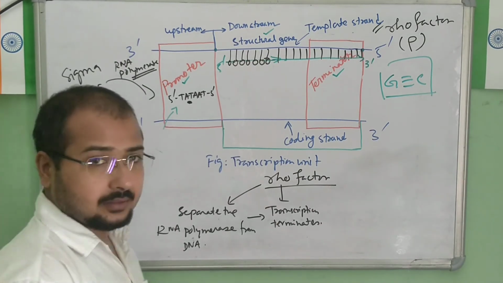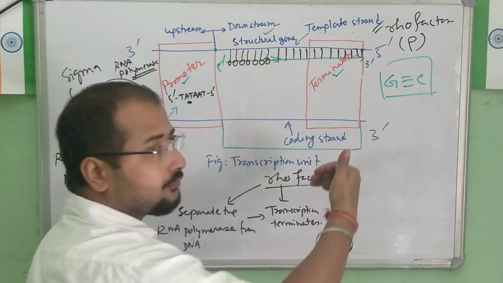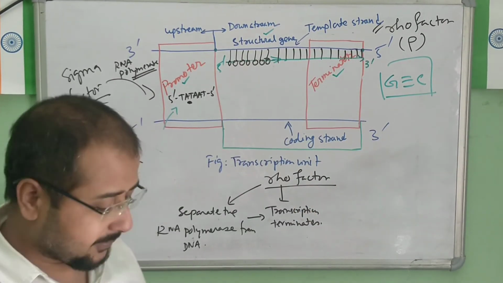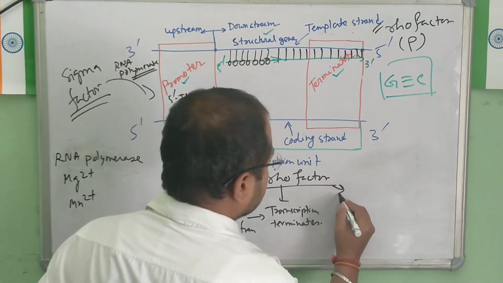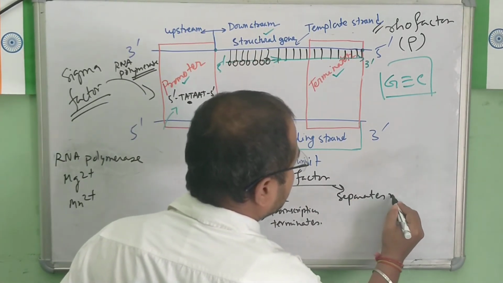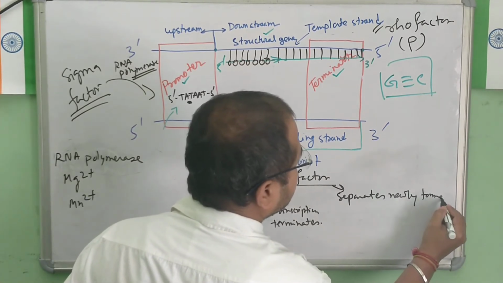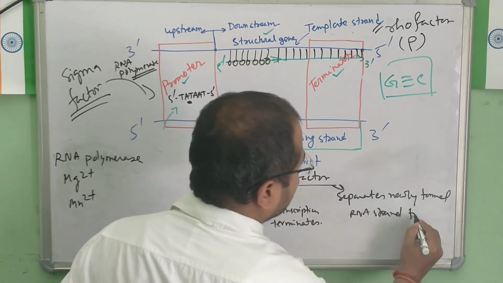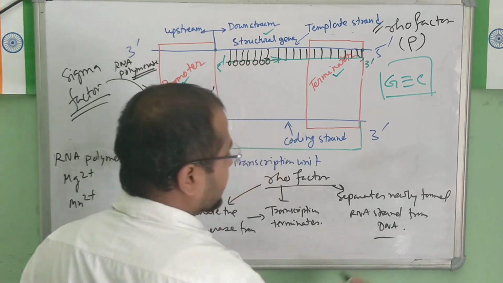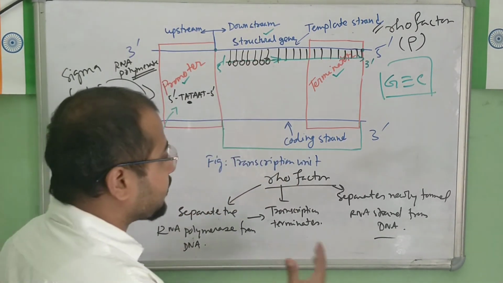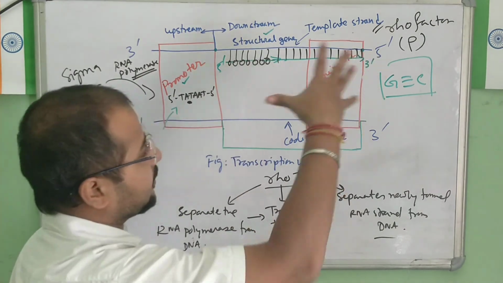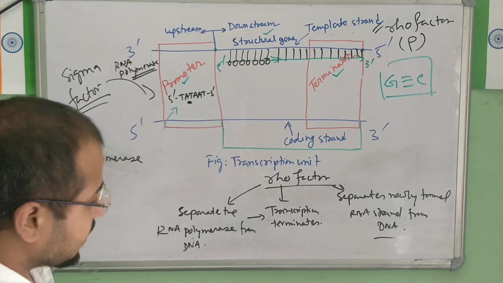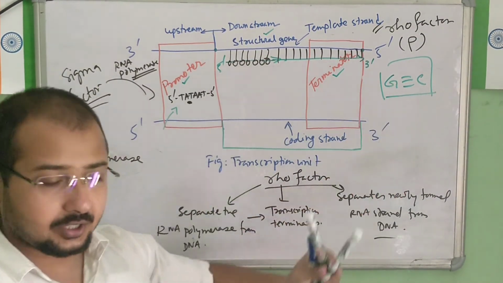Once this is done, now Rho factor will separate the newly formed RNA strand from the DNA. Okay. So third point we can write, it separates newly formed RNA strand from DNA. Clear? So this is a very important role played by the Rho factor here in the process of transcription. Clear? Okay. Now this is what the elongation and termination is.